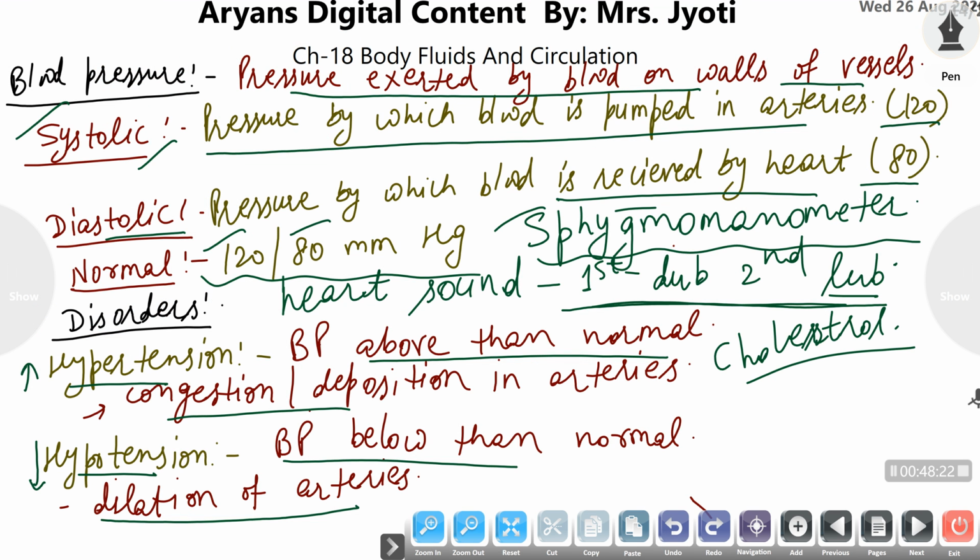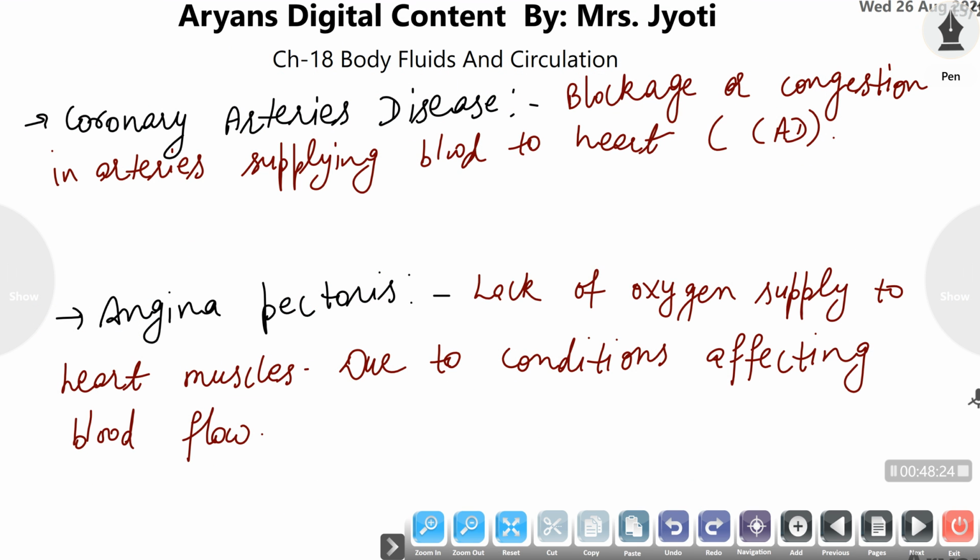Along with these disorders, some disorders are also linked with malfunctioning of the circulation, out of which one is coronary artery disease, the most popular and most affecting the population, also abbreviated as CAD, in which arterial blockage occurs. Which arteries?